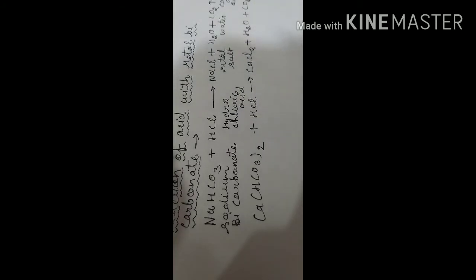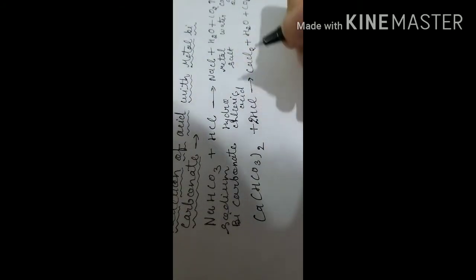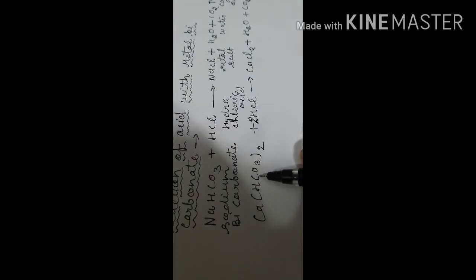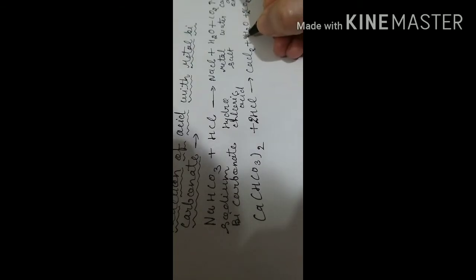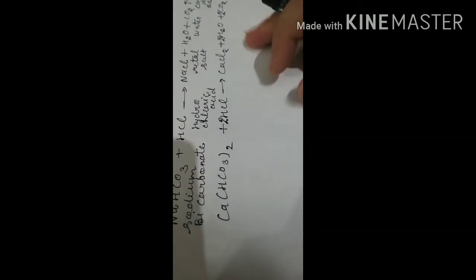Now for the balancing, there are 2 chlorines, so you can put the number 2. And as there are 2 carbonates, you have to put the number 2. For hydrogen we have 2 and 2, which is 4, so we have to put the number 2 also. So you have to check the balancing of the equation.